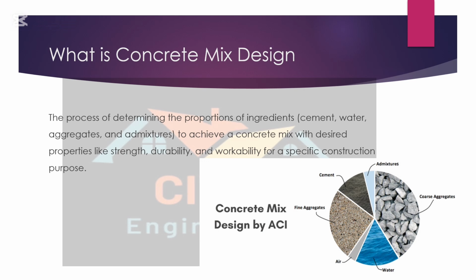Now, what is concrete mix design? Concrete mix design is the process of determining the proportions of ingredients, that is cement, water, aggregates, and admixtures, to achieve a concrete mix with desired properties like strength, durability, and workability for a specific construction purpose.